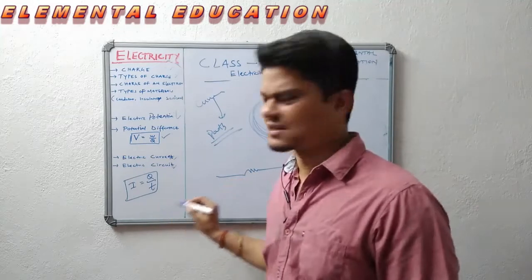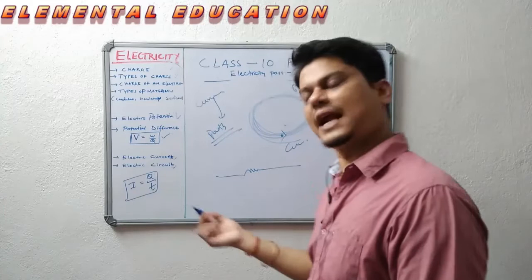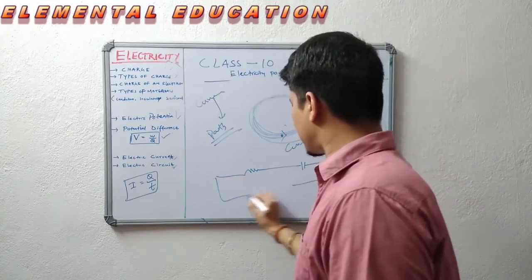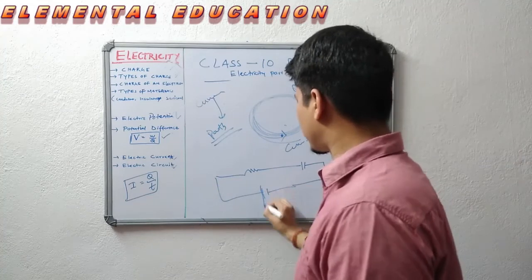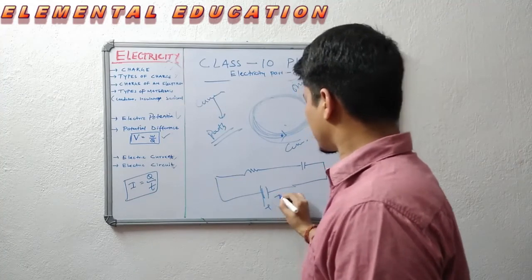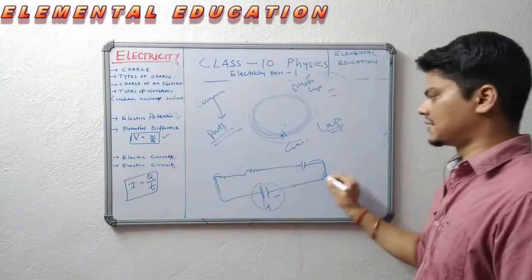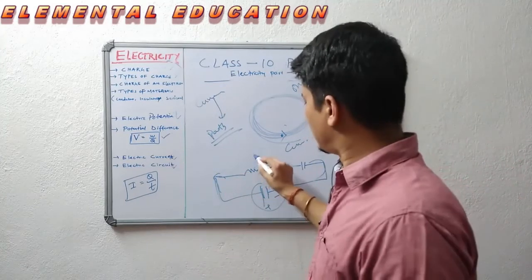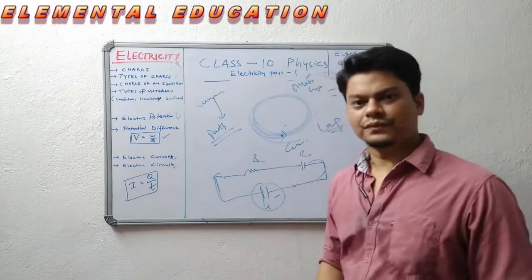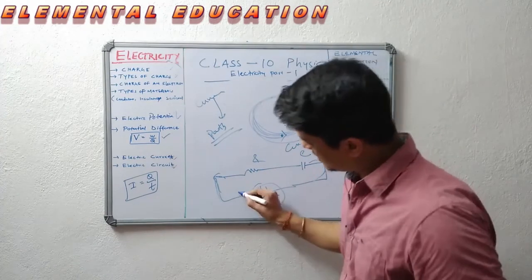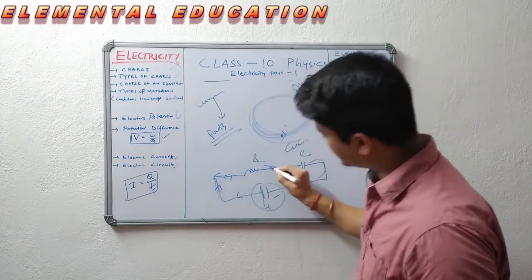It may have resistance, components, whatever components you want, you can add. Resistance, capacitance, okay. Then you can put a potentiometer or you can put a voltage source. So this completes a circuit. This is a complete circuit. Why? Because the electricity is able to pass through it.